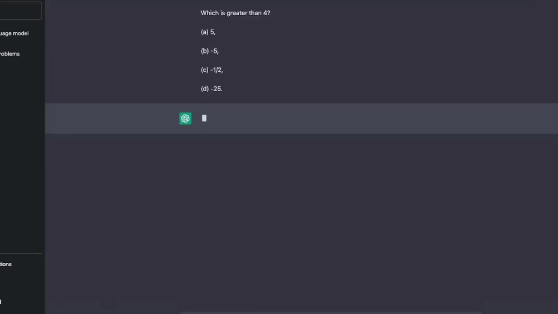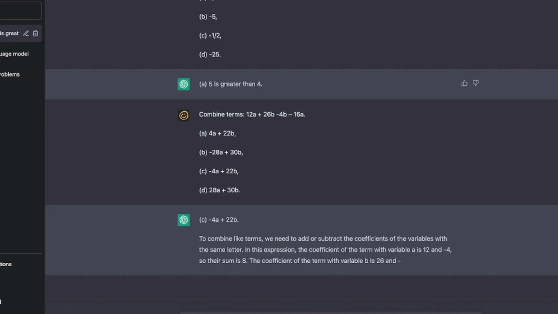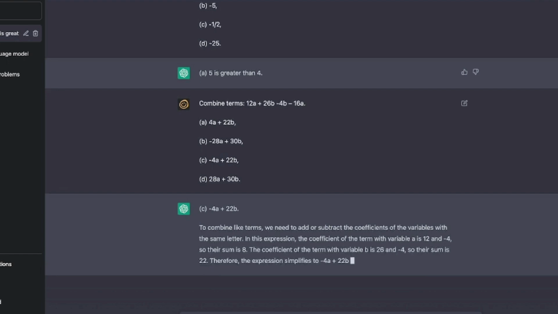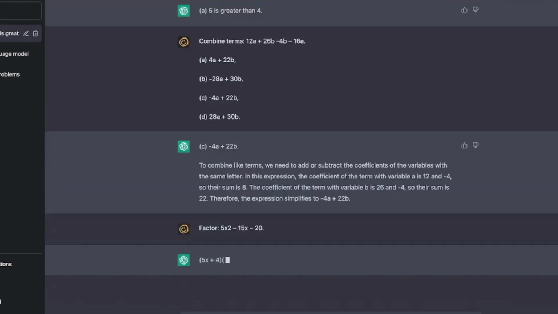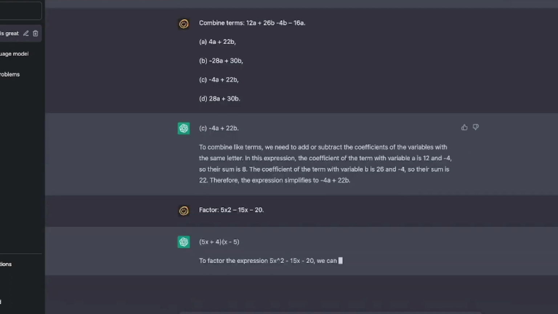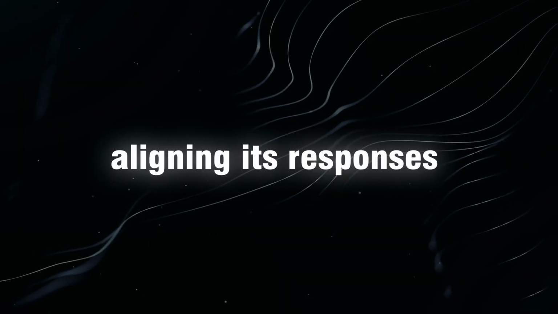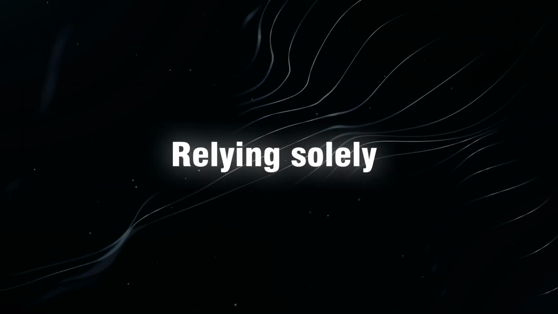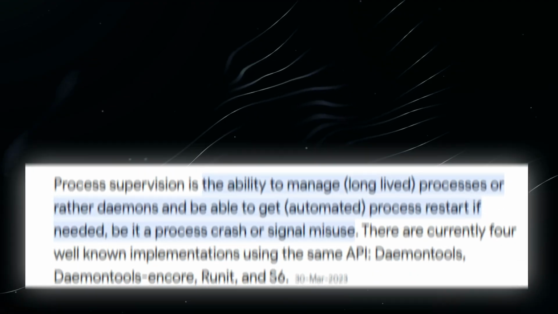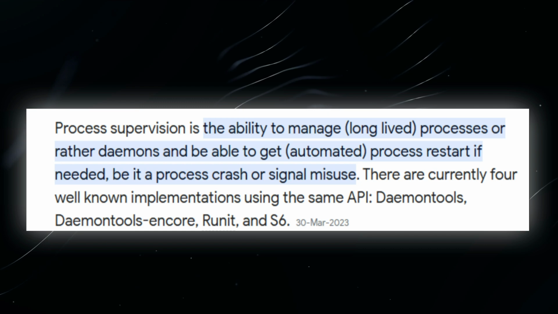Furthermore, diligent monitoring of every step clarifies the model's thought process and instills trust in people. Merely observing the ultimate outcome does not provide an explanation of the reasoning behind it. Ultimately, this step-by-step monitoring prompts the model to think in a manner akin to humans, aligning its responses more closely with our expectations. Relying solely on the final result could lead the model to adopt a thinking approach that diverges from our own. Nonetheless, process supervision is not flawless and requires addressing certain issues.